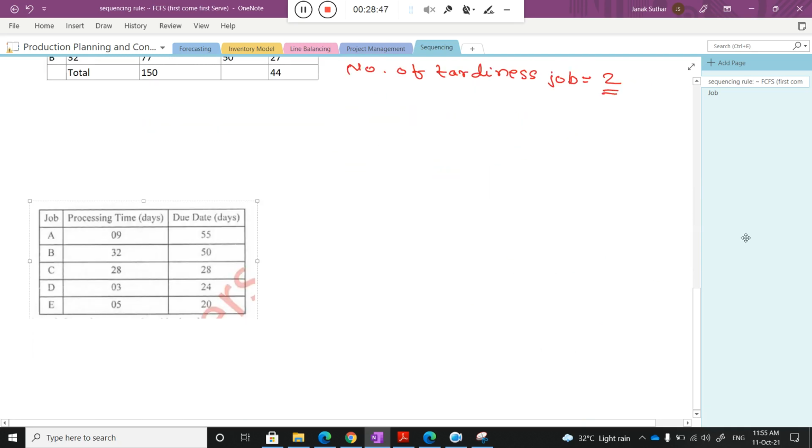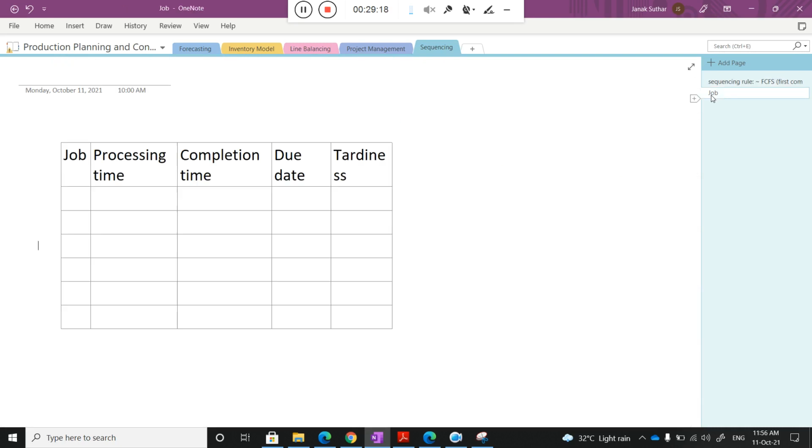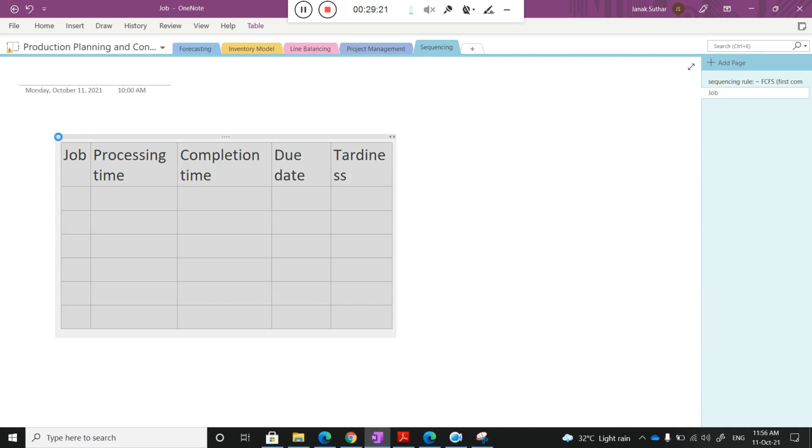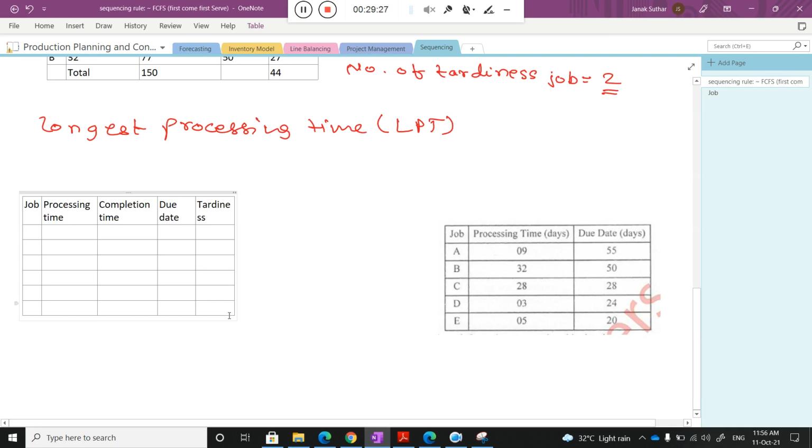Okay, with the longest processing time, this is one rule for sequencing. So I again need to make one table and try to solve that particular problem with the LPT.